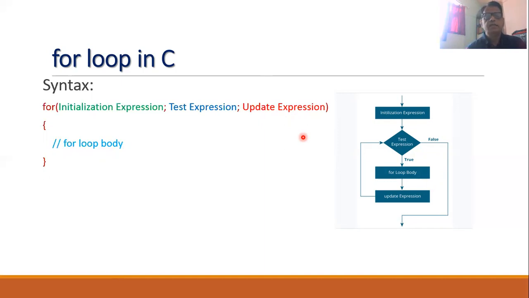In this for loop, first of all, the initialization expression is executed. Whatever you write as an initialization expression will be executed first. Normally, we initialize the value of a control variable by using this expression.